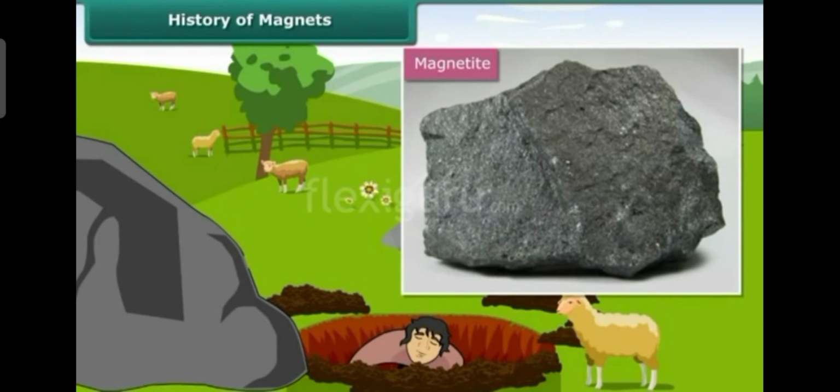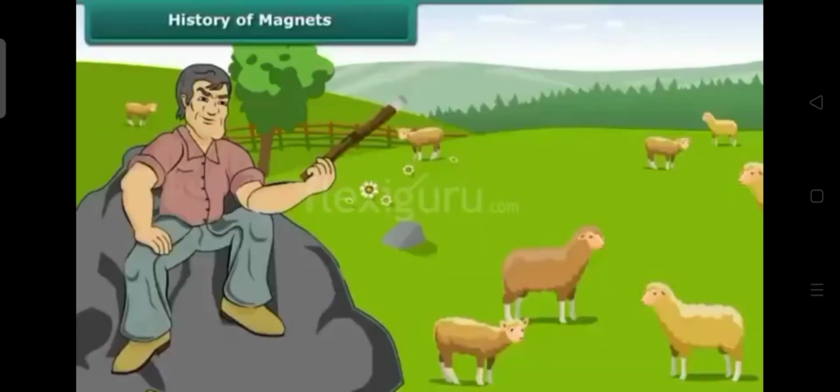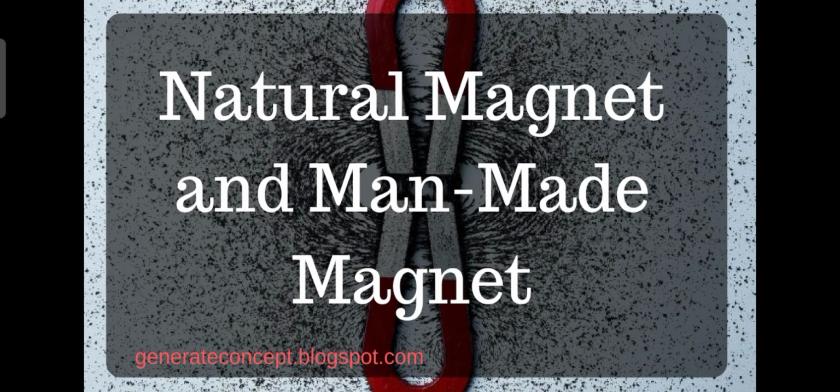Later on, various shapes were developed from this magnet. Some scientists took it and made other magnets too, which are man-made magnets. So we have found that there are two types of magnets: natural magnet and man-made magnet.